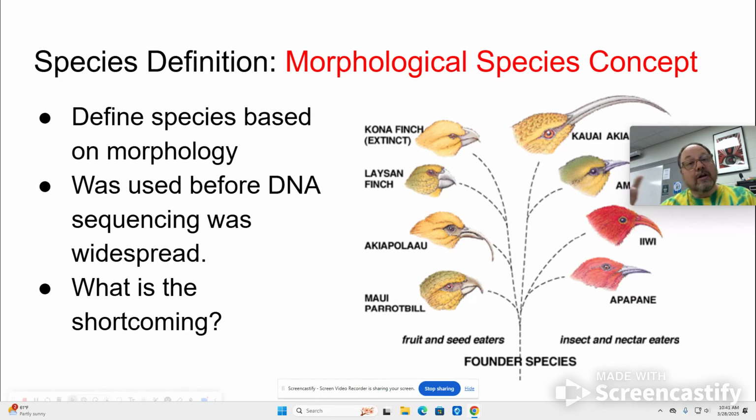Now, obviously, a shortcoming with this is the idea of convergent evolution. With analogous structures, species can converge upon similar adaptations, so while they might not be closely related, they might share certain physical features. So taxonomists could mistakenly think that they're more closely related. Again, think of sugar gliders and flying squirrels. They've independently evolved these adaptations, but they're not particularly closely related to one another. So the morphological species concept has its shortcomings.